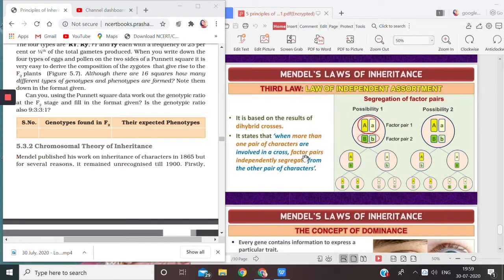Now you understand factor pairs. Here I am talking about capital R, small r, and capital Y, small y. Factor pairs independently segregate means those factor pairs will separate or segregate, but they will not influence each other. This is what is the law of independent assortment. Okay.